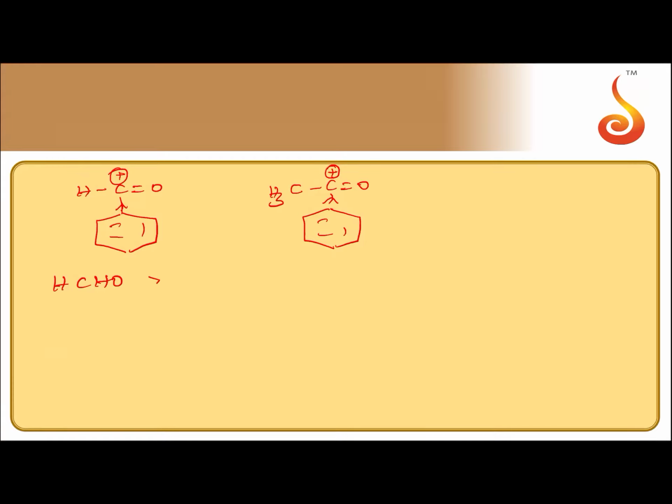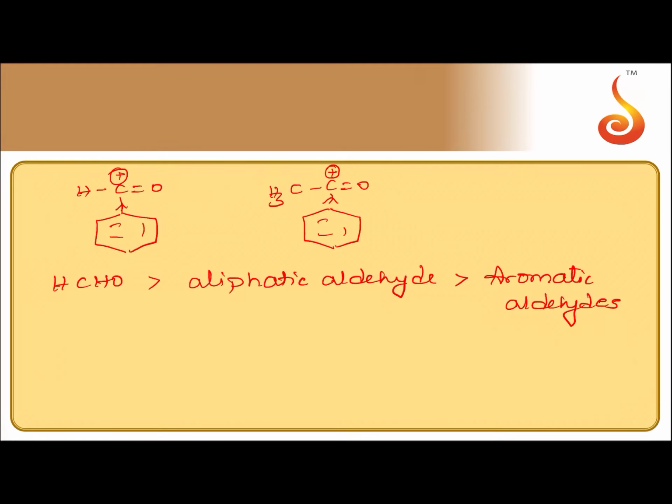So if I compare only aldehydes, formaldehyde is more reactive than any other aliphatic aldehyde. Aliphatic aldehydes are more reactive than aromatic aldehydes. This is among aldehydes. Now let us see ketones. Among ketones, dialkyl ketones are more reactive than aralkyl ketones. What are dialkyl ketones?